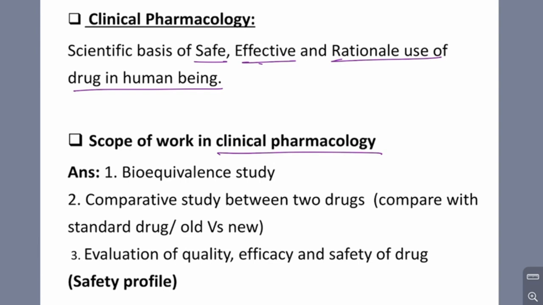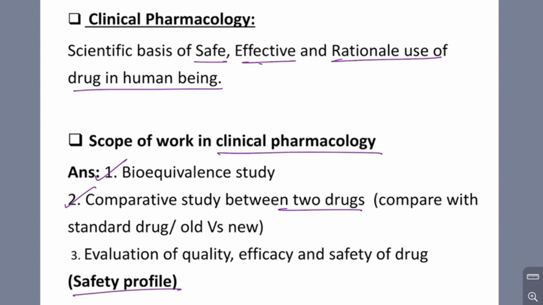Then, scope of work in clinical pharmacology. What are the scopes? First one is the bioequivalence study, and then the comparative study between the two drugs. That is, we compare the drugs. We have to select a drug, so for selecting the drug, we have to compare the two drugs: which one is better for the disease.